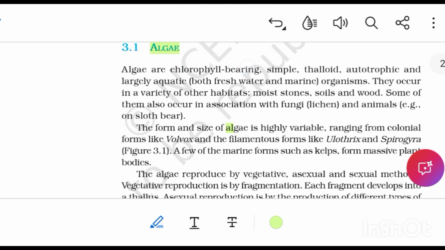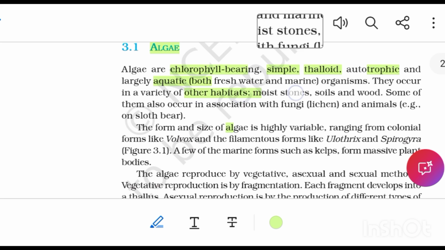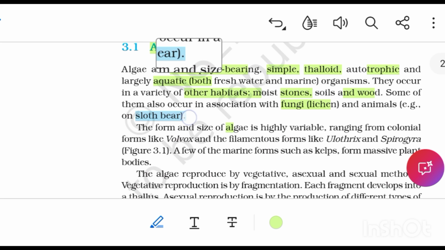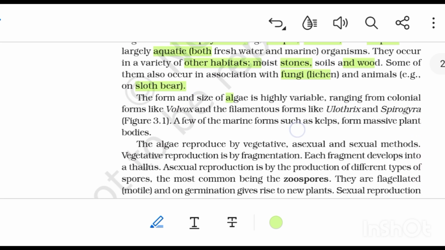Algae are chlorophyll bearing, simple, thalloid, autotrophic, and largely aquatic, both freshwater and marine organisms. They occur in a variety of other habitats, moist stones, soils, and wood. Some of them also occur in association with fungi as lichens and animals. Example, sloth bear.